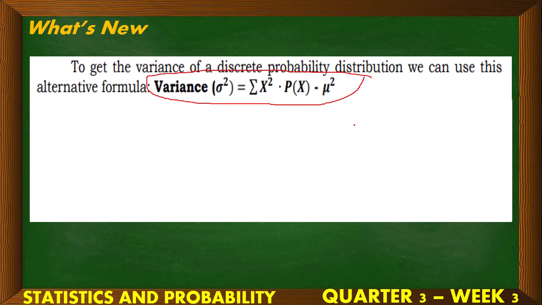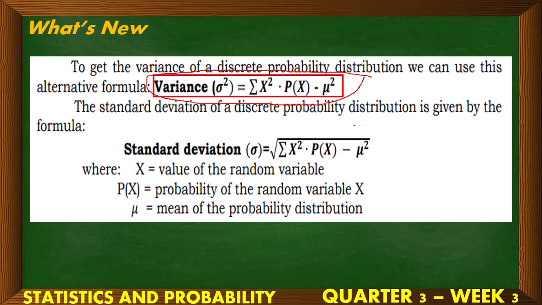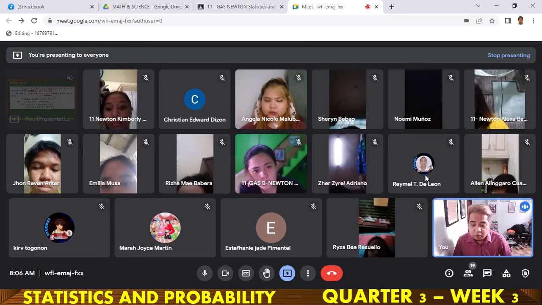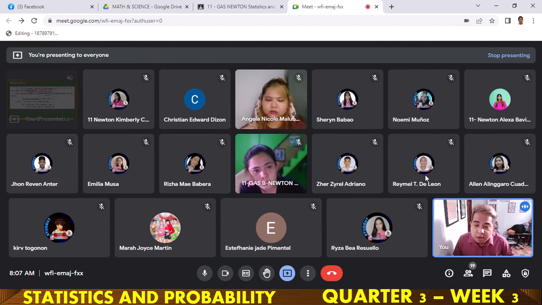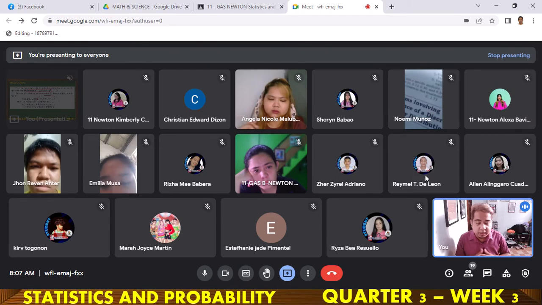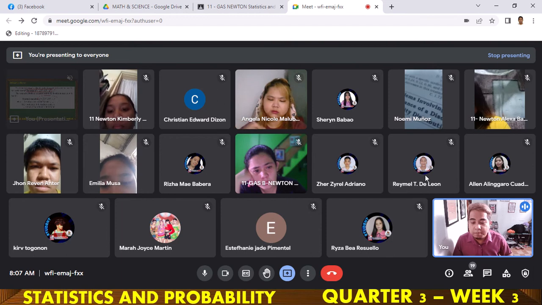Okay, so next. That is the formula. And the standard deviation is the same, you just take the square root. Okay, so we will apply that to our last problem. But first, let us have some definitions so we know the meaning and uses of mean and variance.